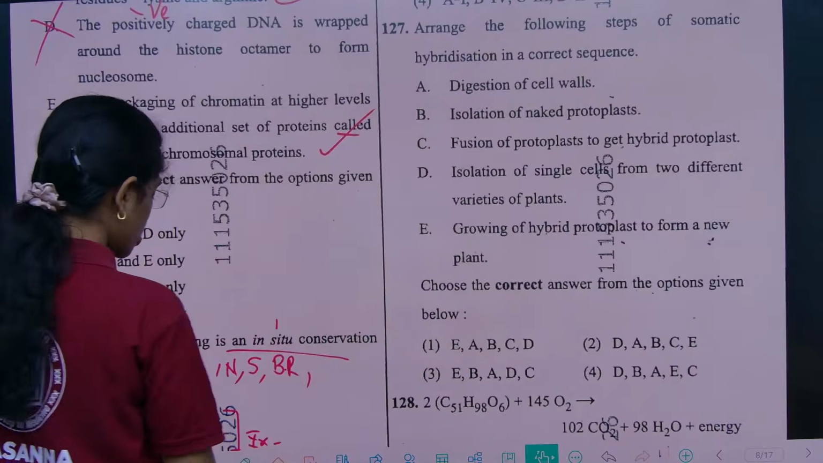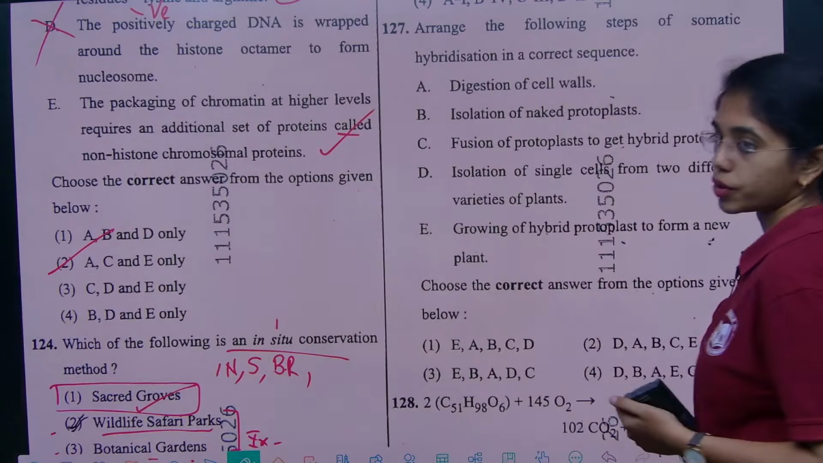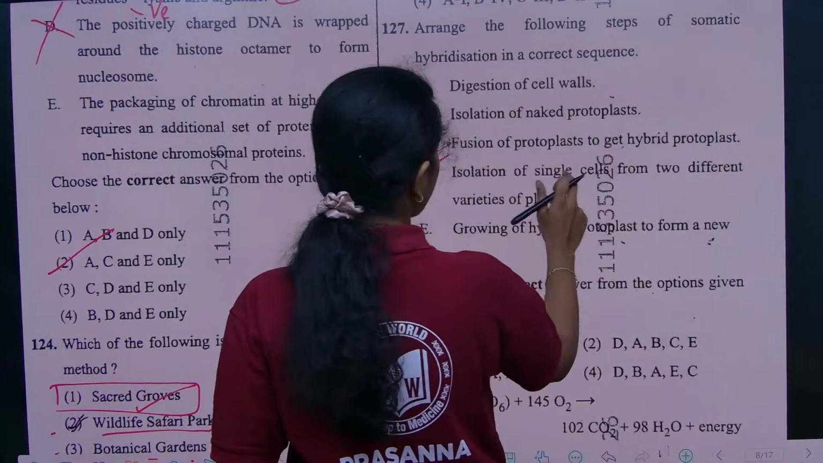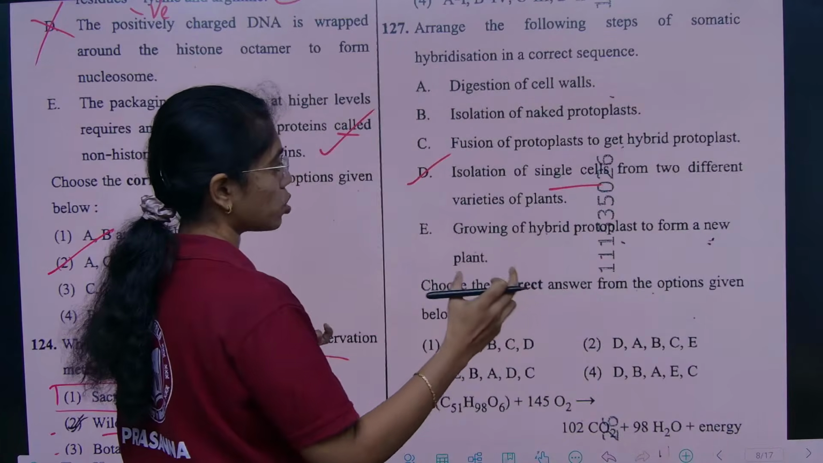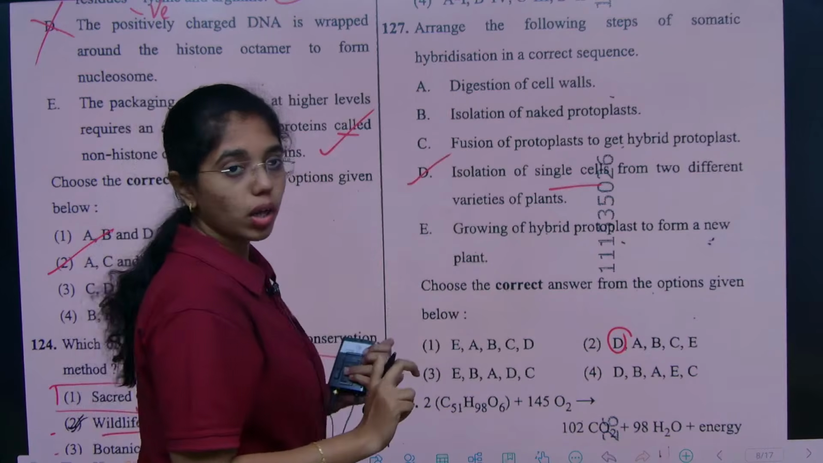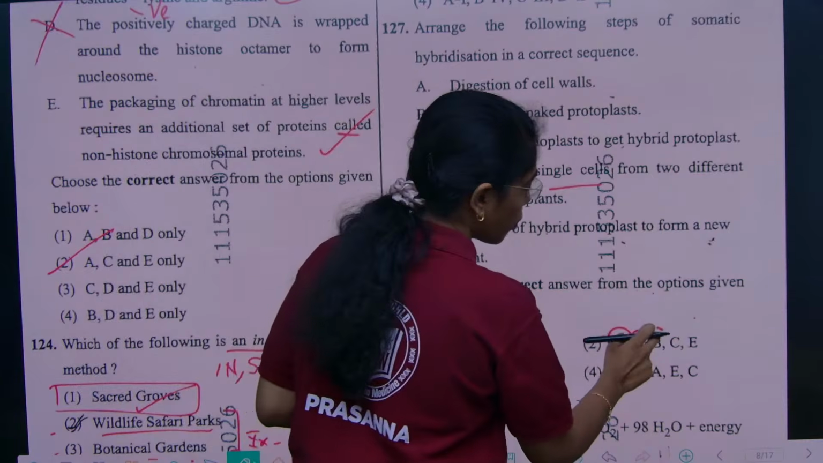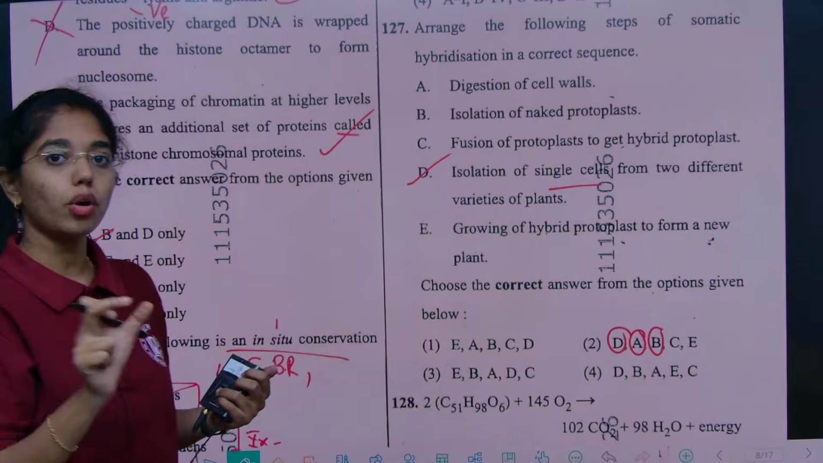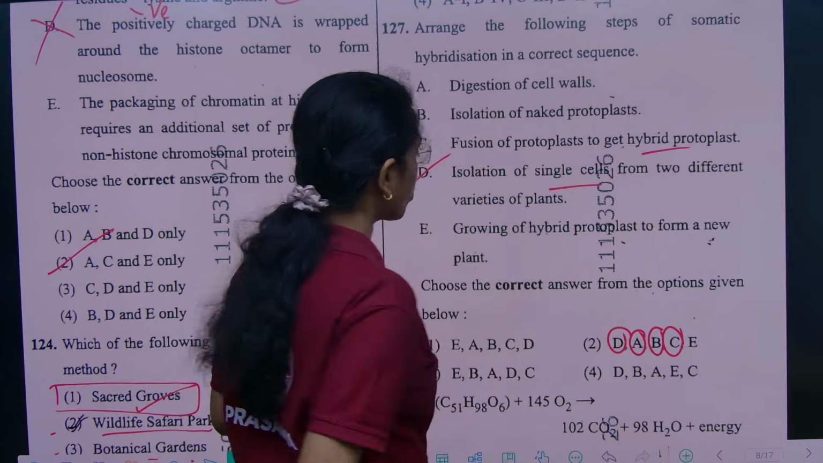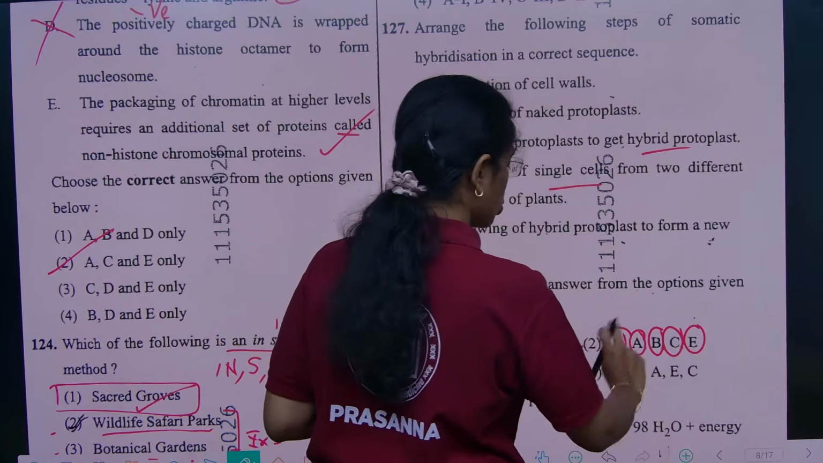Arrange the following steps of somatic hybridization in correct sequence from tissue culture concept. First is isolation of single cells from two different varieties of plants, that is D, followed by digestion of cell walls. We need to lyse the cell walls, which is A, and then isolation of naked protoplast, that is complete protoplasm along with cell membrane, and then fusion of protoplast to form a hybrid protoplast. Last, growing of hybrid protoplast to form a new plant, which is option 2.